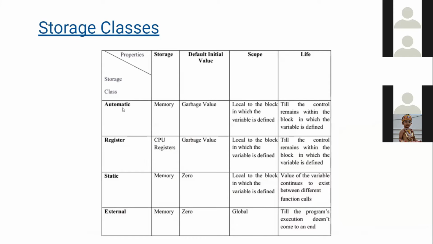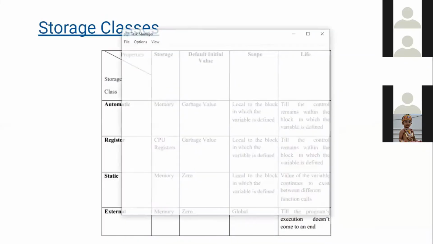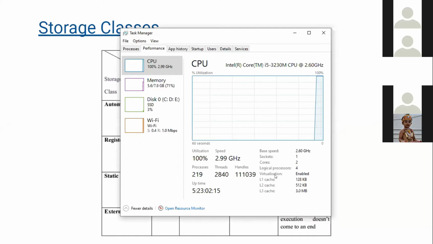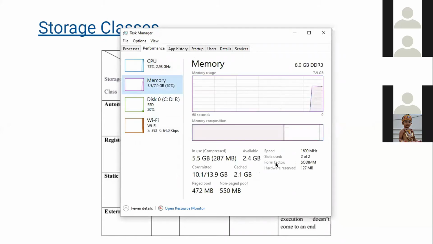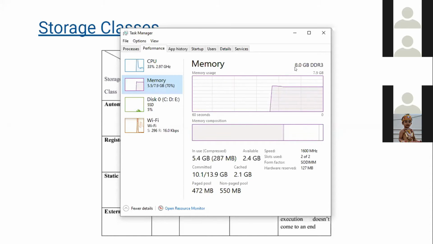Automatic means it will put memory in whatever space it finds free. So let me show you one more thing. If you open your computer task manager, you will see all this over here. So you have memory. What is this memory? This is your RAM, random access memory. And then this is your ROM, read-only memory. This is your storage. Mine is a 450 GB SSD. This is your memory, DDR3 8 GB.